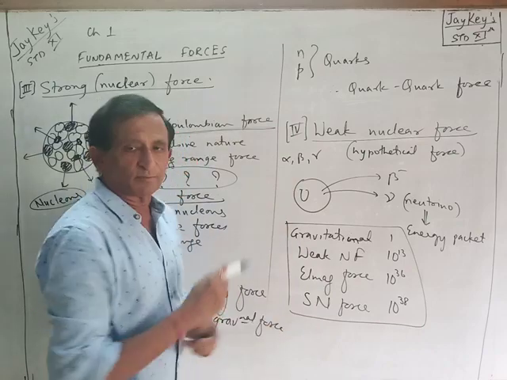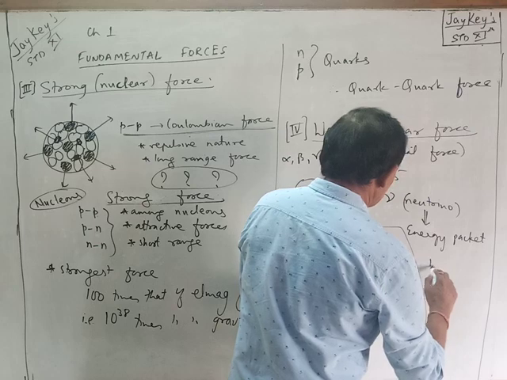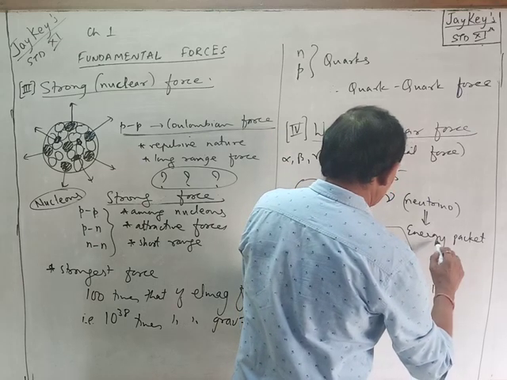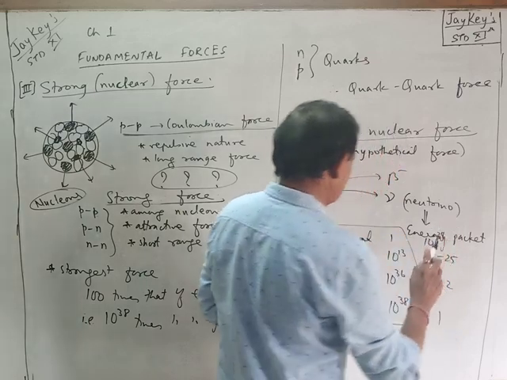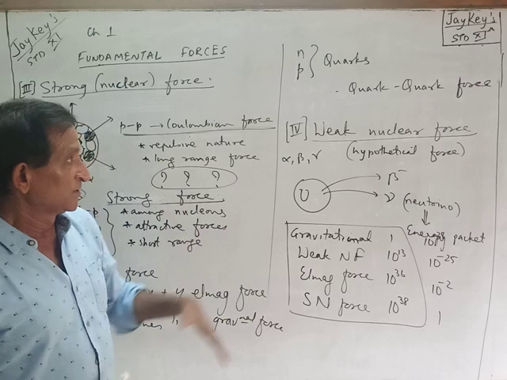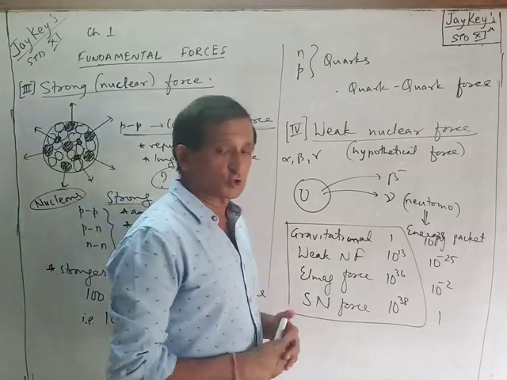The other way round, you can reverse it. If you take the strongest as 1, then the others will be 10 raised to minus 2, 10 raised to minus 25, and 10 raised to minus 38. So either way around it can be. That's regarding the fundamental forces in nature, the weakest being gravitational and the strongest being the strong nuclear force.